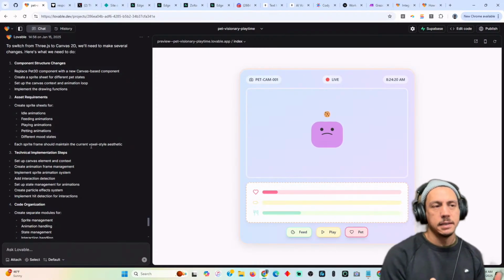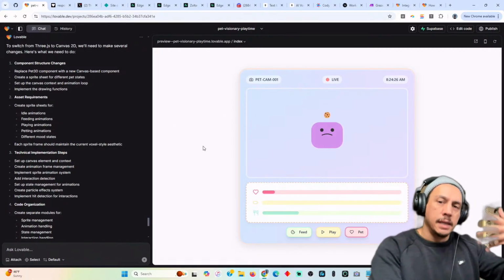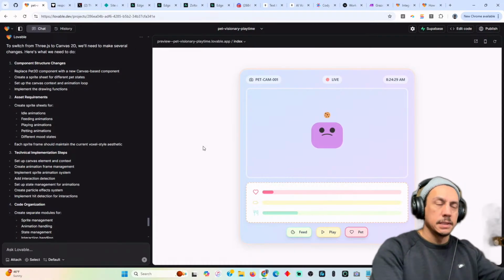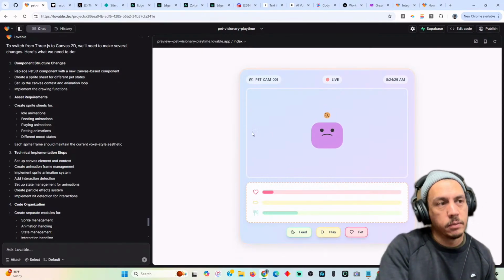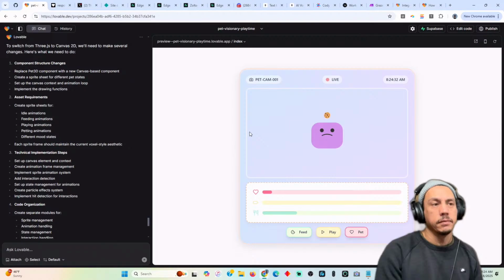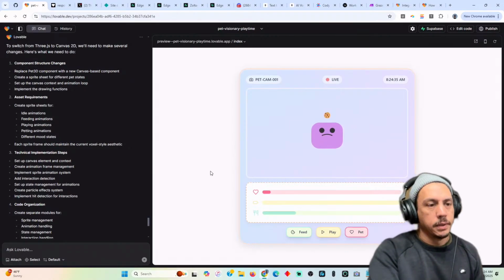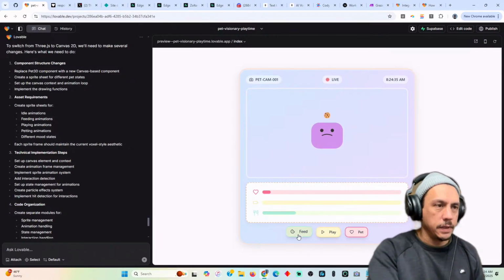This interface didn't look like this. I mean, it's not the coolest thing in the world, but it did not look like this on the first shot. I had to sort of nudge it in the right direction in terms of what I was seeing, right? And look, he's got a cookie. Where did the cookie come from? I have no idea where the cookie came from. It just decided that, he's hungry. Oh, okay, so maybe we feed it.